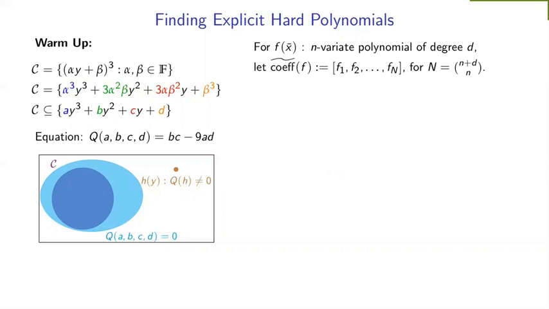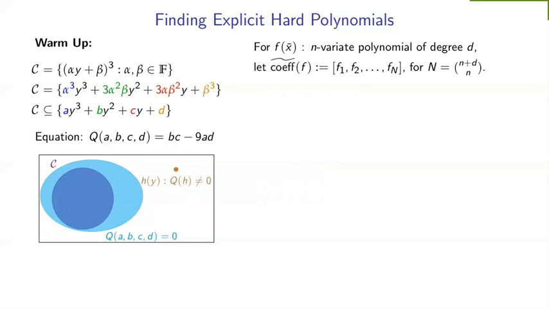So for that, let's just fix some notation. Suppose I have a polynomial f that is on n variables and has total degree at most d. Note that I can equivalently represent f as a list of its coefficients. And how many coefficients are there? There are exactly capital N coefficients, where capital N is n plus d choose n, which is the number of degree d monomials in n variables.